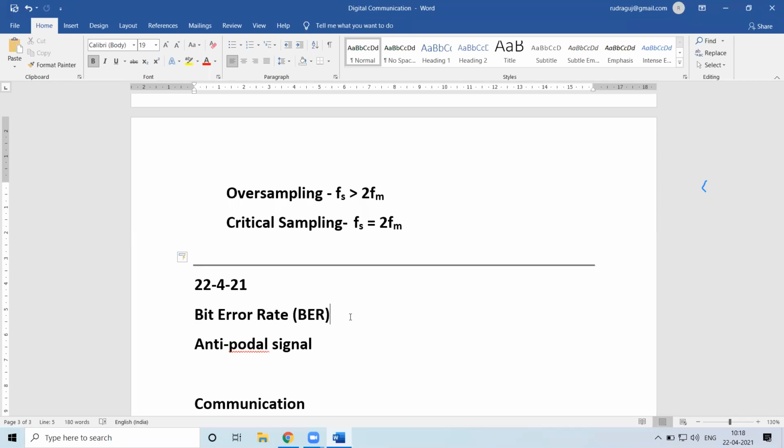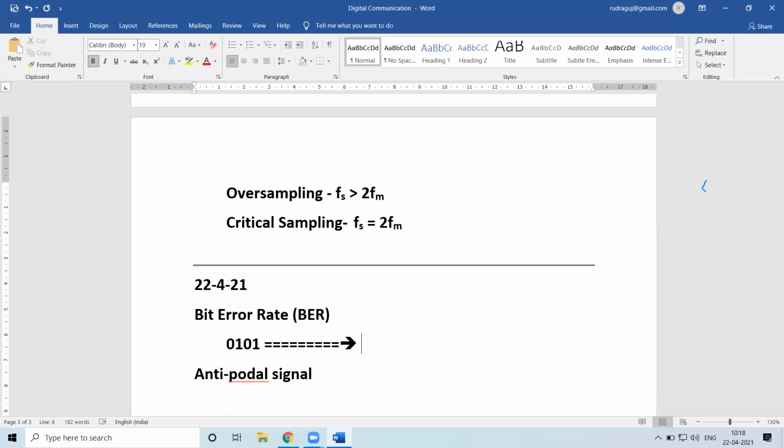So when this is the case, what error will be introduced at the receiving end? That is what we want to specify. Suppose I transmit 0101. This is the data I want to transmit. Say I have passed it through the channel. At the transmitter, it was 0101.